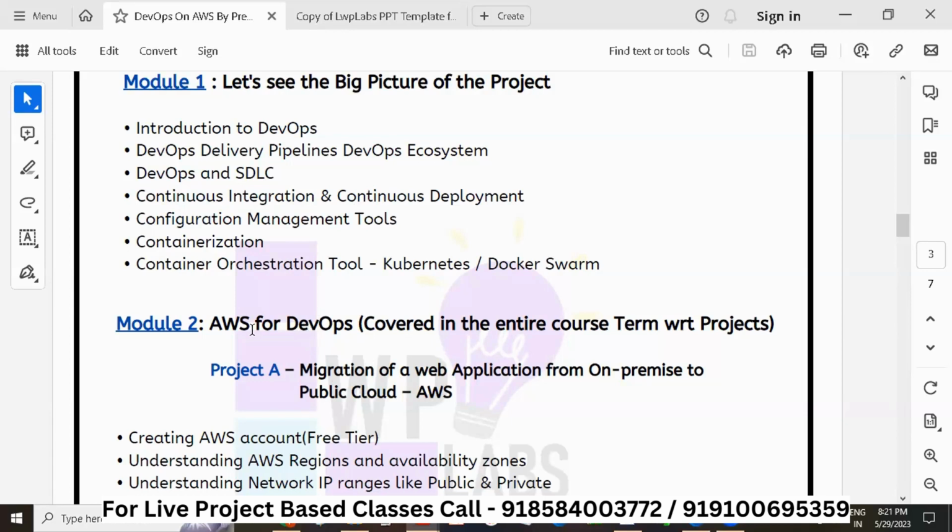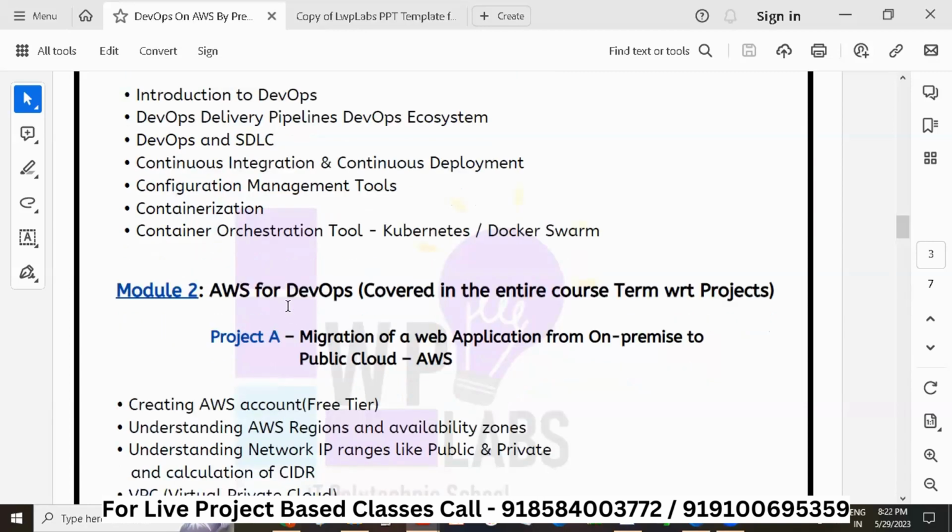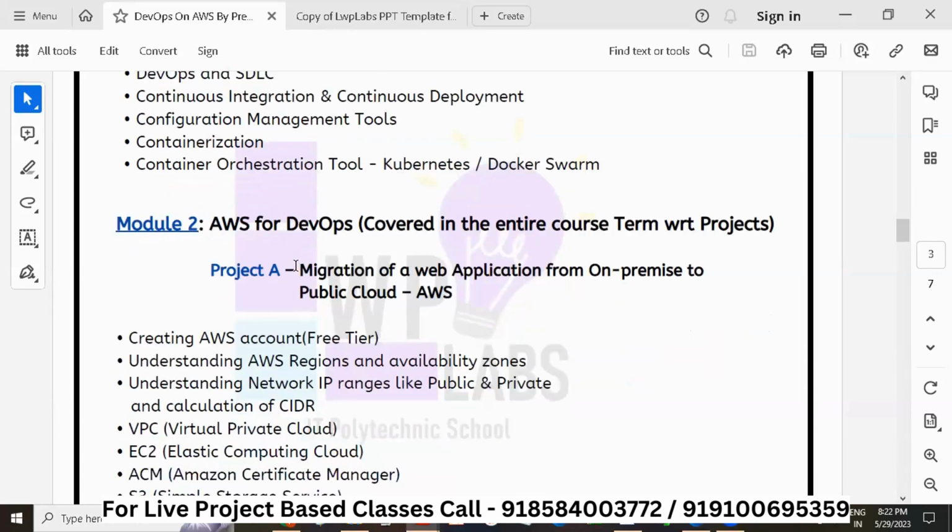So you can just think like a company wants these 3 things to be achieved in its company, right? So that they can move the company forward and be successful. This is why DevOps is very popular nowadays, and companies are trying to achieve this DevOps in their company. So let us start with project A, which is migration of web application from on-premise to public cloud.